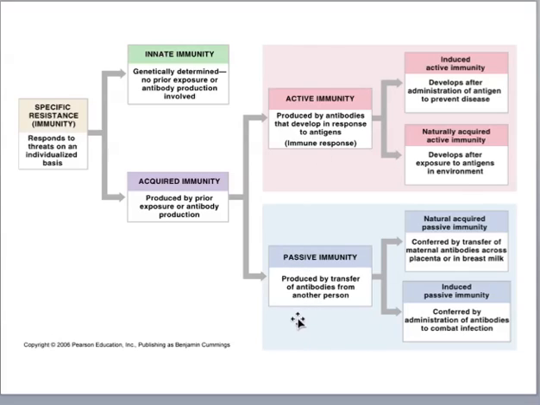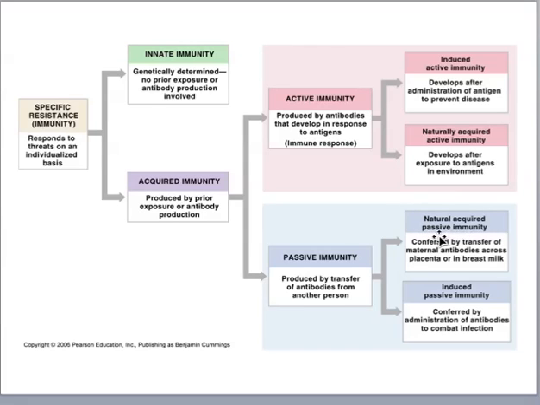And then we think about passive immunity. This is due to transferring antibodies from another person to someone. Let's look at the two kinds. There's natural acquired passive immunity, and that means the mother's antibodies are transferred across the placenta to the fetus, or given by the mother as she nurses her baby through the breast milk.